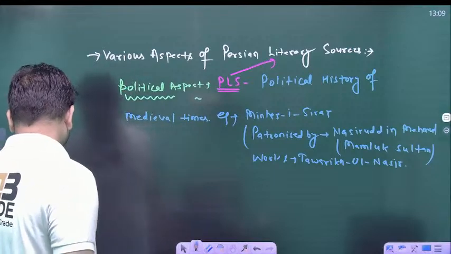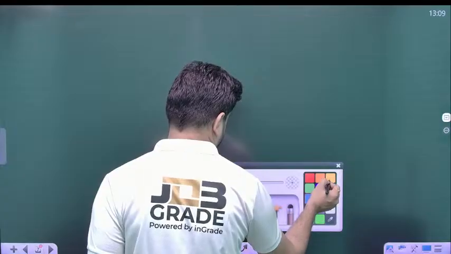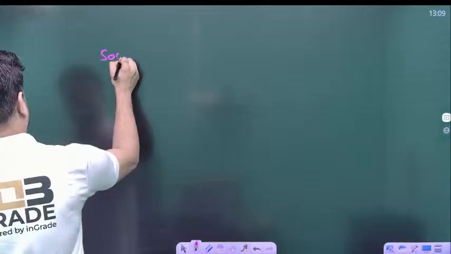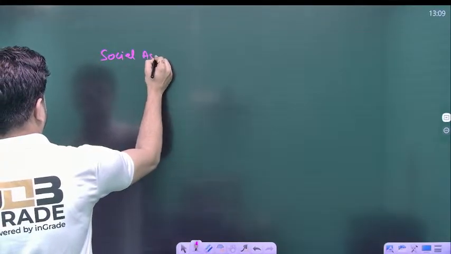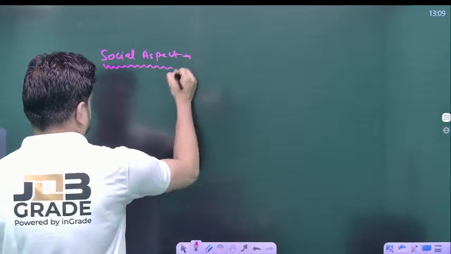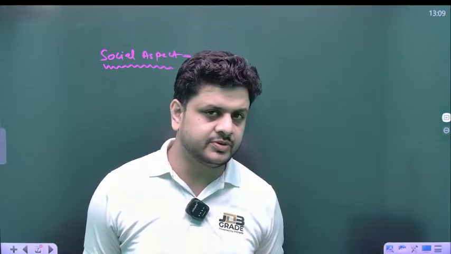Next, we will discuss the social aspect. So whenever we are giving the social insights, what we are actually doing is having some insights about the society of the medieval era. What kind of society they had.